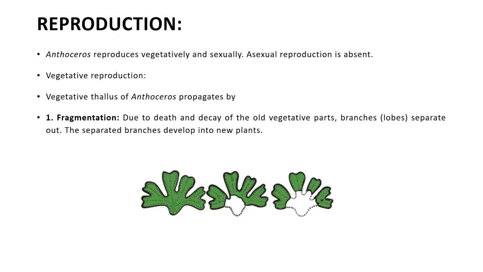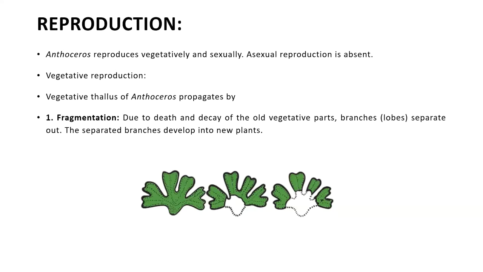Gametophyte is the dominant stage in the life cycle, and this dominant stage is capable of reproducing both vegetatively as well as sexually, but asexual reproduction is absent. Vegetative reproduction in Anthoceros is carried out by four different methods. The first method is called fragmentation.